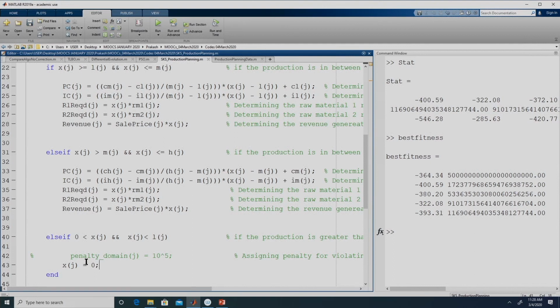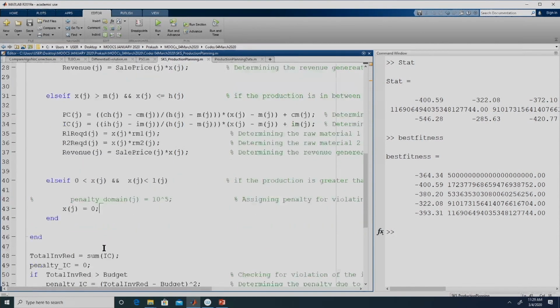So no matter where the solution lies, if it is greater than 0 but less than L, it does not satisfy the constraint. Since it does not satisfy the constraint, previously we were assigning a penalty, now we will not assign a penalty, but we will merely correct the variable. The corrected value of the variable is 0, because 0 we know for sure does not violate the domain constraint. So we assign it to 0.